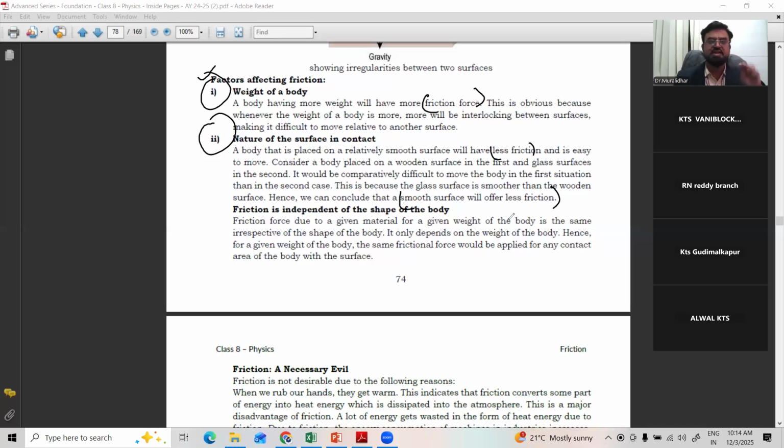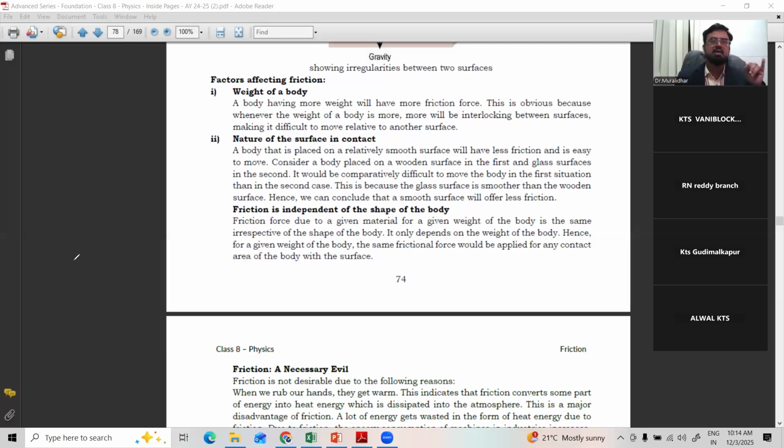So the second factor is the surface, the nature of the surface, whether it is smooth or rough. A smooth surface offers less resistance. Suppose there is a smooth floor and a rough floor, and you drop balls at the same speed. We'll see the ball on the smooth surface goes more distance and stops later, while the ball on the rough surface stops earlier, because the rough surface offers more resistance.